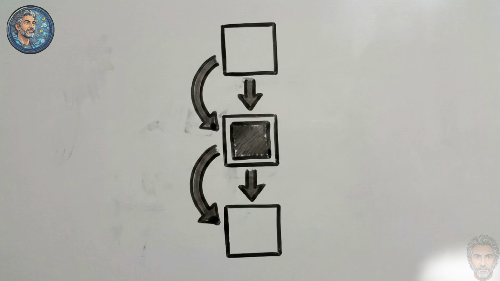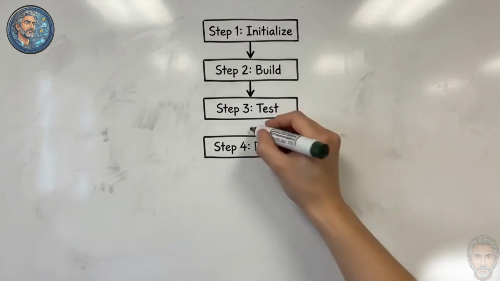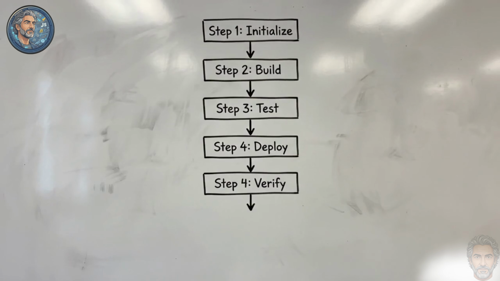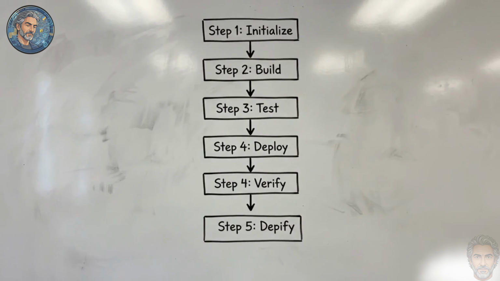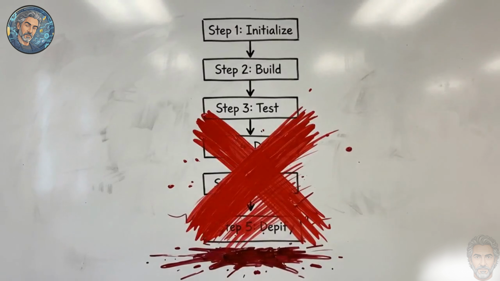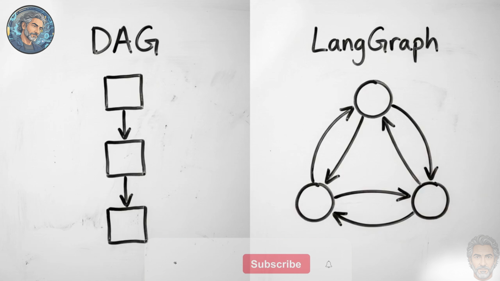Autonomous agents fail when deployed inside linear directed acyclic graphs, or DAGs. Because a DAG forces a strict one-way execution path, an agent cannot retain memory across steps or self-correct if it makes a mistake. This side-by-side comparison shows the structural solution.